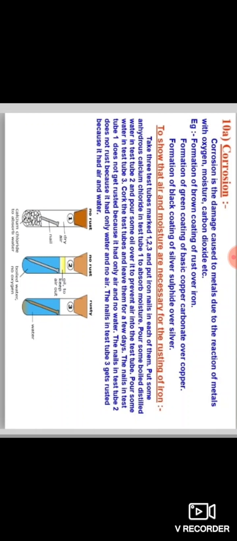And then corrosion. You have studied about that in the first chapter, chemical reactions and equations. So do you know what we mean by corrosion? Once again, recall it. Corrosion means when a metal is attacked by a substance around it such as moisture or acid, it is said to corrode and this process is called corrosion.